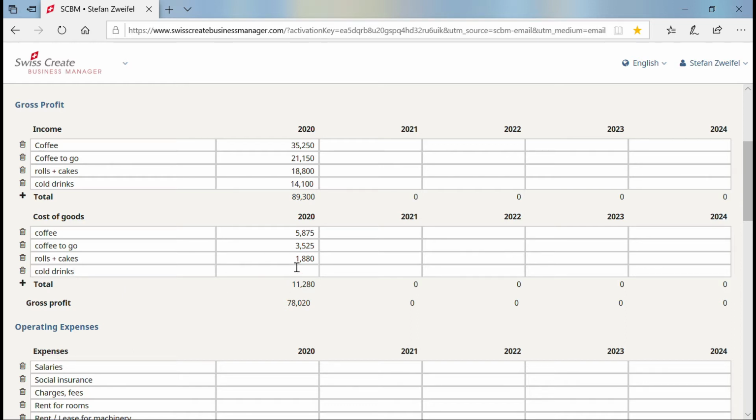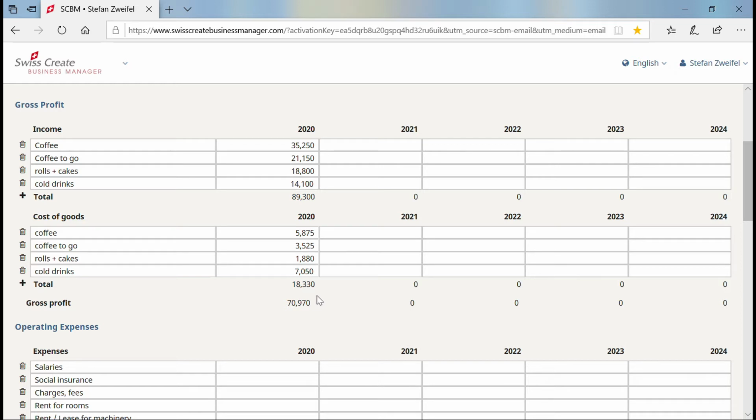So I will have costs of about $7,050. So I have a gross profit. The total income deducted by the cost of goods gives me $70,970 gross profit per year.